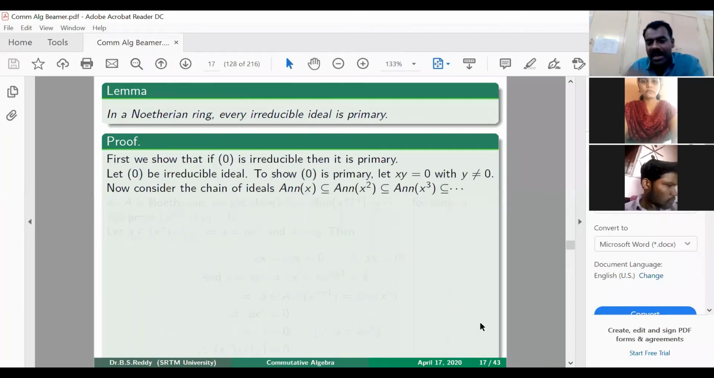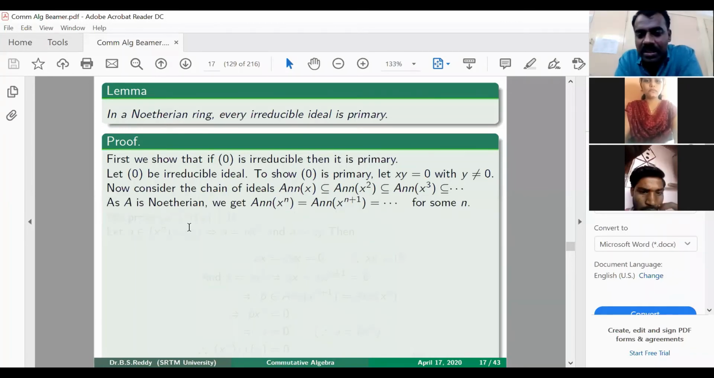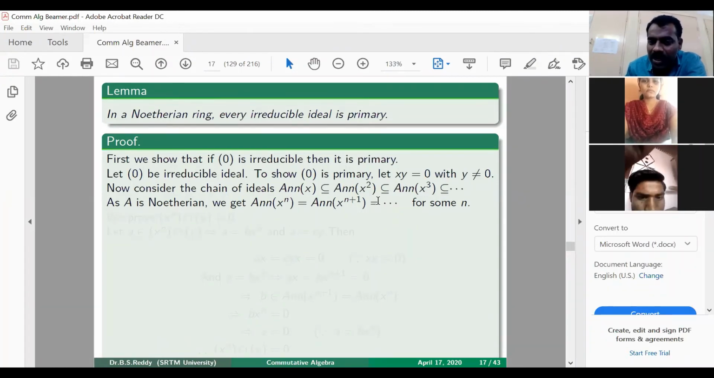Now consider a chain of ideals. Take this element x and consider the annihilator of x, annihilator of x square, annihilator of x cube, and so on. Then we can easily show that the annihilator of x is contained in the annihilator of x square, which is contained in the annihilator of x cube, and so on. So we got an increasing sequence of ideals in a Noetherian ring. Because it is Noetherian, this increasing sequence should stop after some time. So there exists some n such that all are equal after that. That means the annihilator of x to the power n is the same as the annihilator of x to the power n plus 1, and after that.